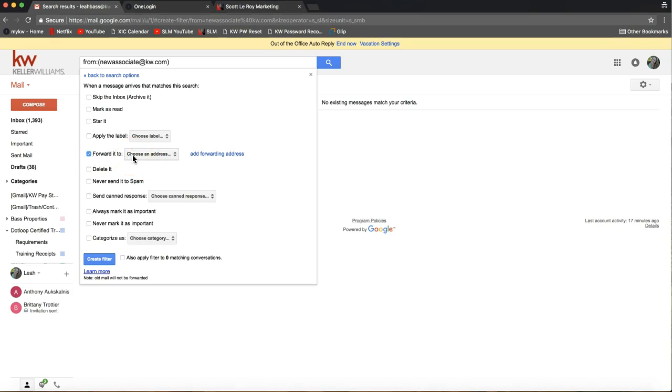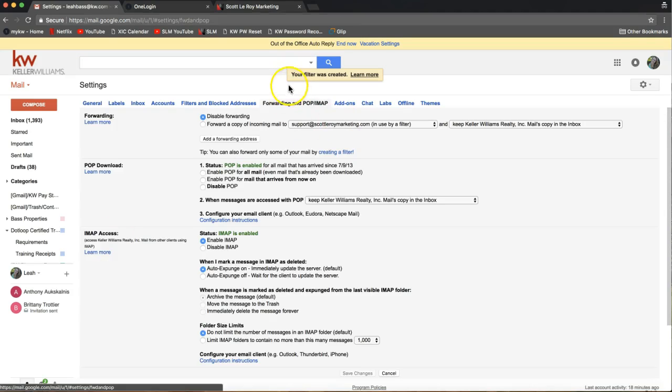And then this drop down here says choose an address. Since we already added in our support email address, I can go ahead and select that from that list there. So we are now automatically forwarding all emails from newassociate at kw.com to support at scottleroymarketing.com. I'm going to click create filter on the bottom of this dropdown. You'll get this lovely yellow bar here that says your filter was created.